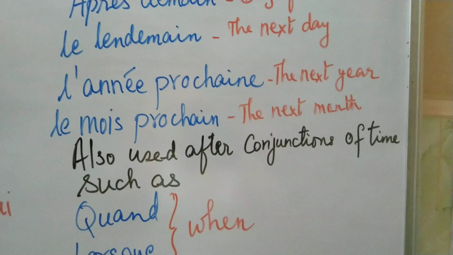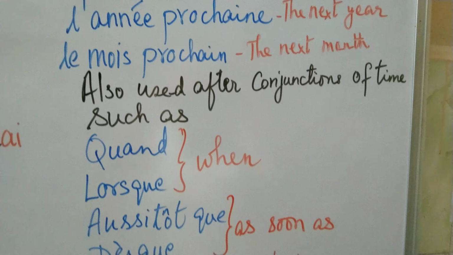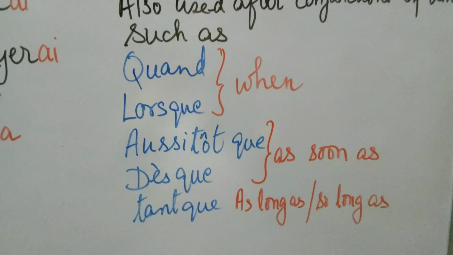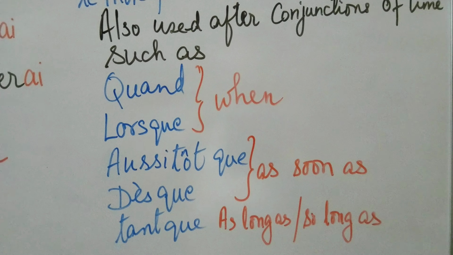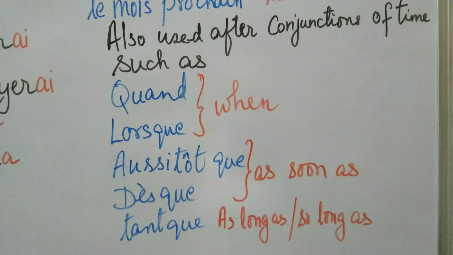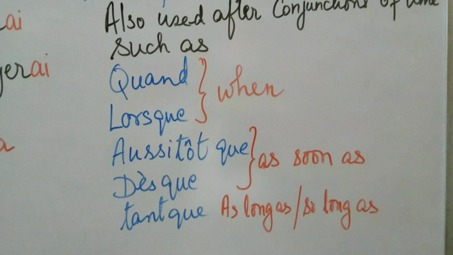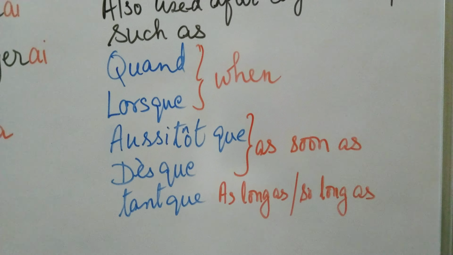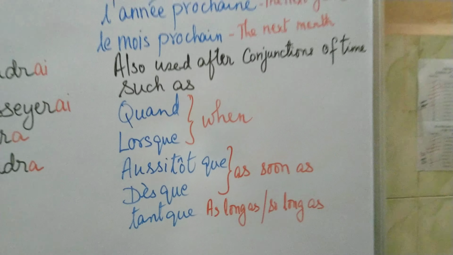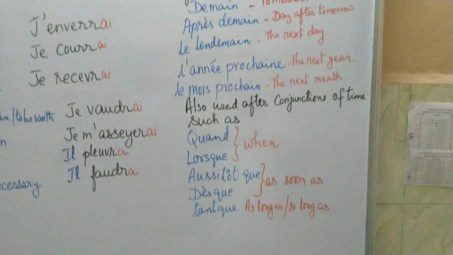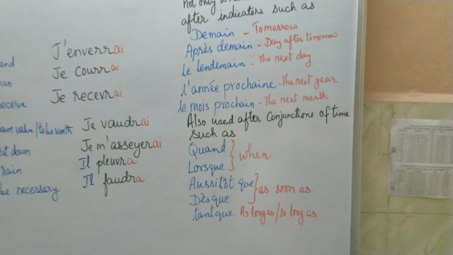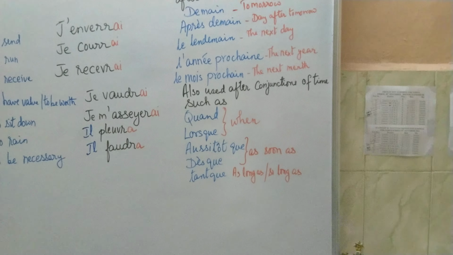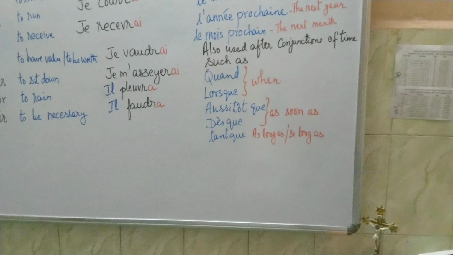Now the future tense will also be used after conjunctions of time such as quand, lorsque, aussitôt que, dès que and tant que. These five conjunctions of time you will have to learn. They are known as conjunctions of time. Quand and lorsque mean when, aussitôt que and dès que mean as soon as, and tant que means as long as. So after all these words, if you are asked to use the correct tense, you have to use only the future tense. I hope you would have understood the future tense with this explanation.